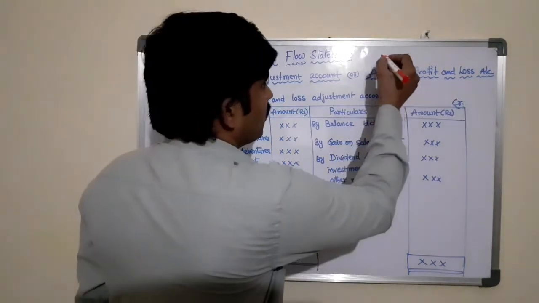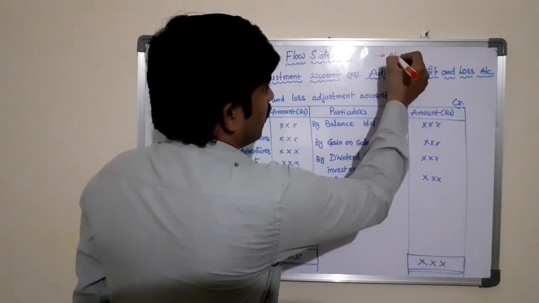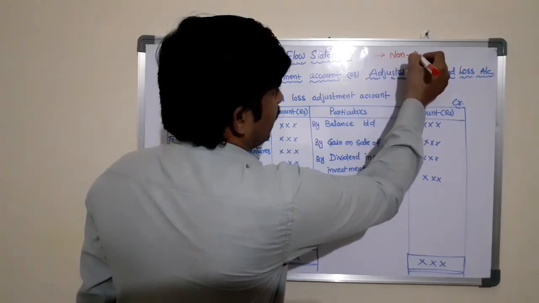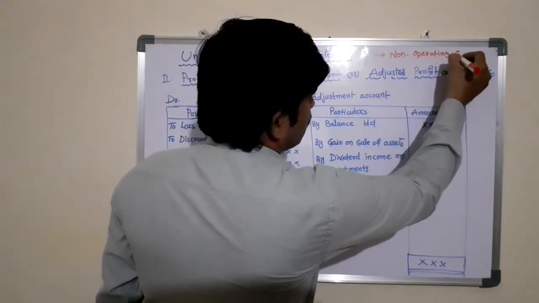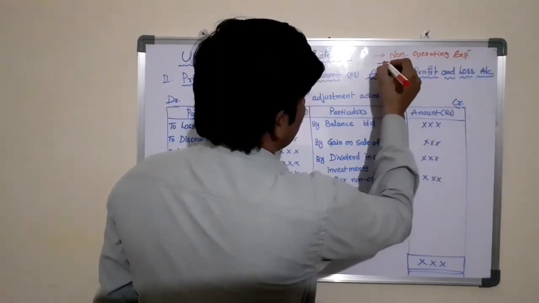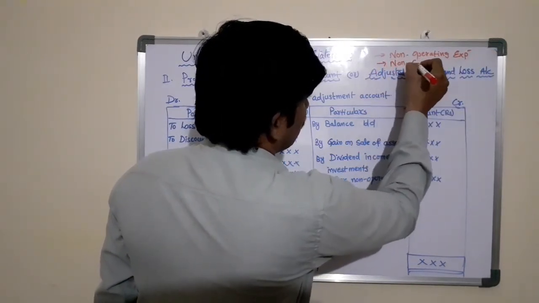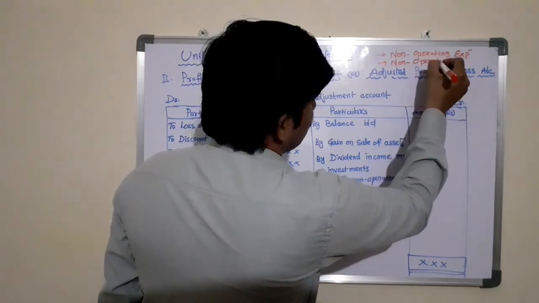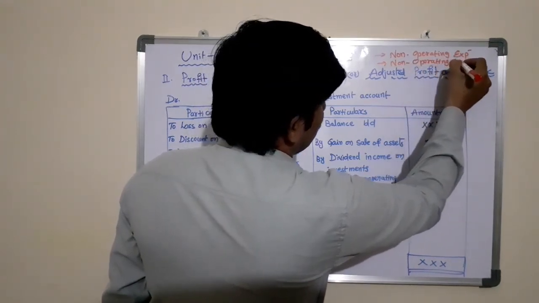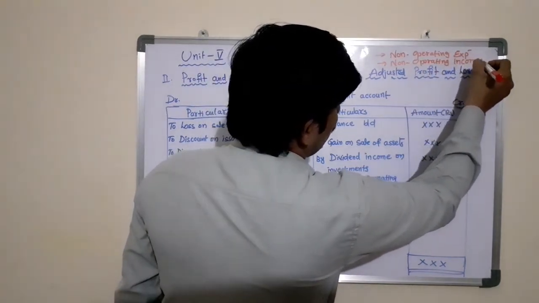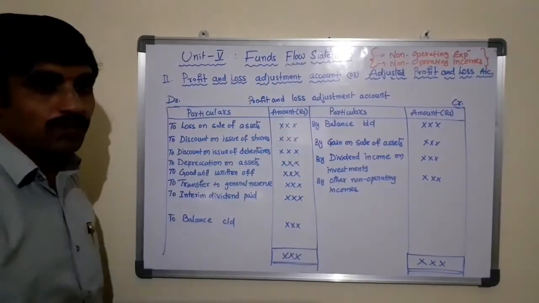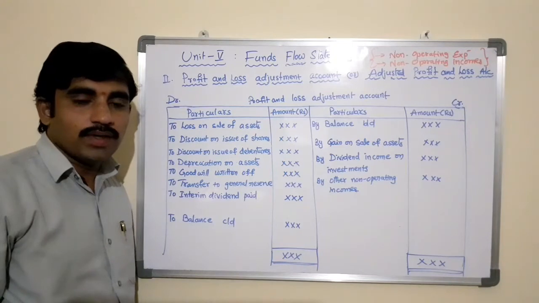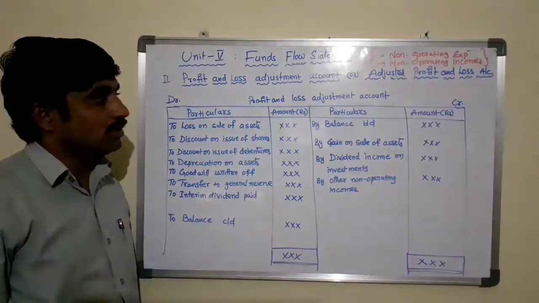I am repeating, non-operating expenses and non-operating incomes. These two are the components used to determine funds from operations or funds loss in operation.